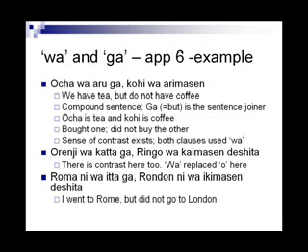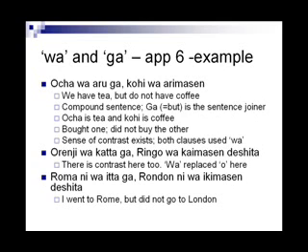Consider the following sentences to appreciate the sense of contrast we discussed in the previous slide. Ocha wa aru ga kohi wa arimasen. We have tea but do not have coffee. This is a compound sentence. Ga is the sentence joiner, ocha is tea, and kohi is coffee. They are both beverages considered of a type. One is available and another is unavailable. There is a sense of contrast here. So, both classes used wa.